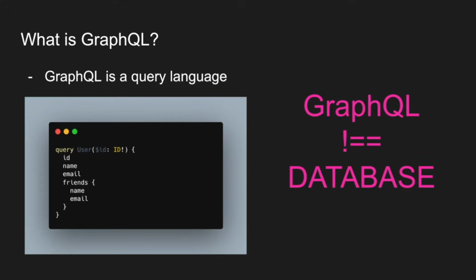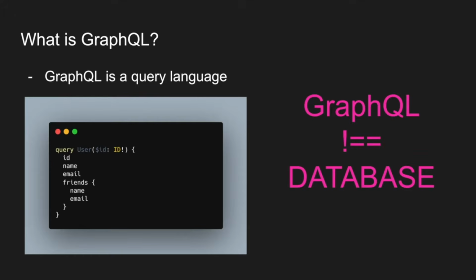So that is a distinction that I really want to make, because I hate going online and seeing someone asking, which database do you use? Do you use GraphQL? And I don't know why I've seen that in the past. And the reason why I hate that is because it is something that I used to think. I used to see the letters QL at the end and think it was some type of SQL database.